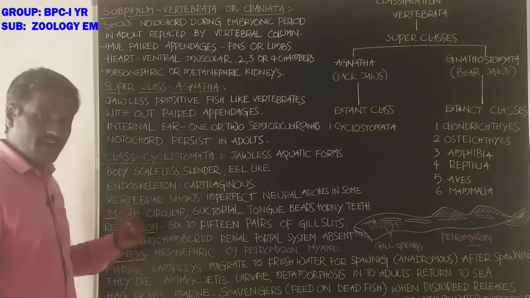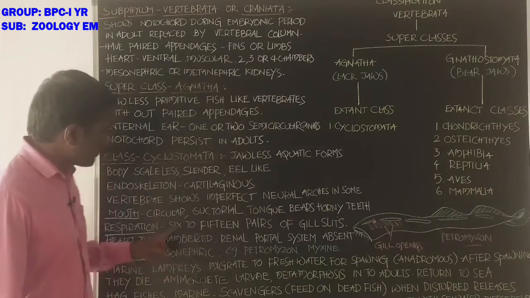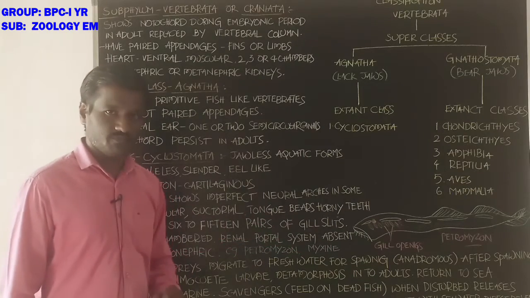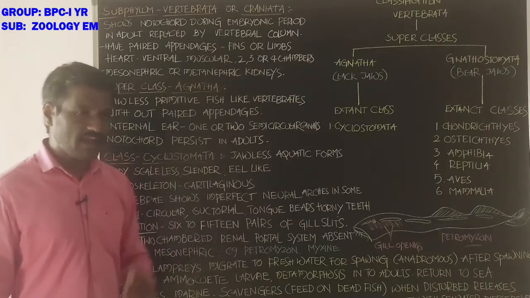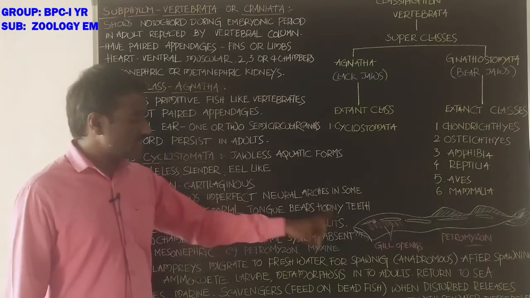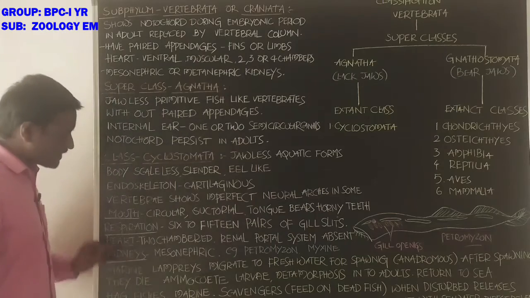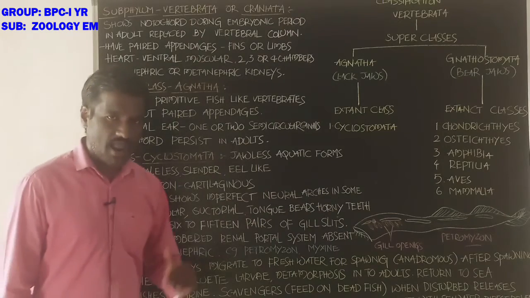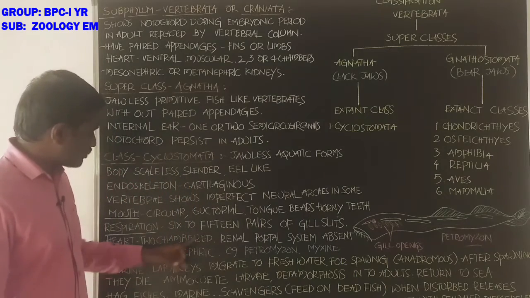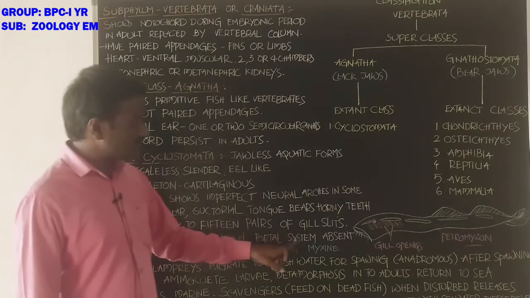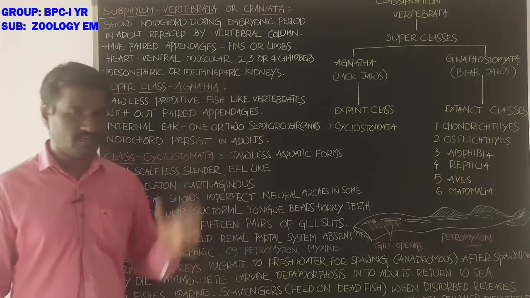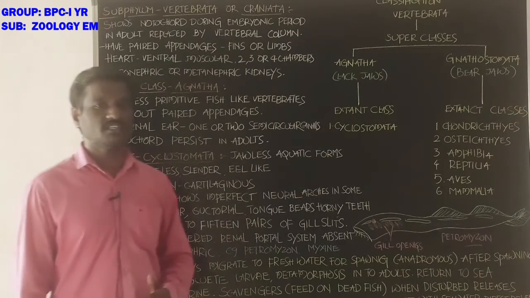Respiratory organs are 6 to 15 pairs of gill slits. Respiration is by 6 to 15 pairs of gill slits. Next, heart is two-chambered like a fish's. And students, renal portal system is absent. What about the renal portal system?